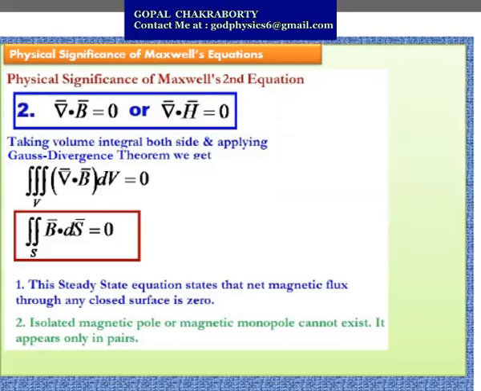This equation also represents a steady state equation independent of time, and it means the magnetic flux entering a volume is equal to the flux leaving it. There is no source or sink of magnetic flux in the volume. So this is the physical significance of Maxwell's second equation.